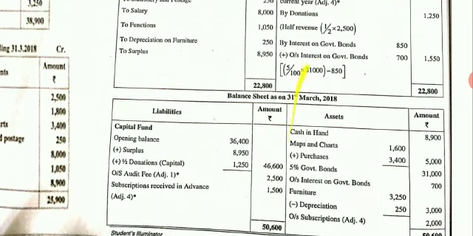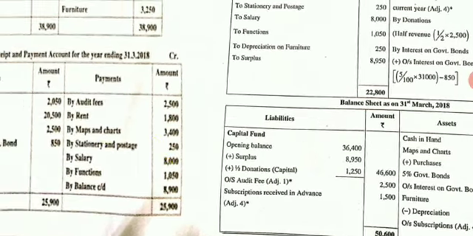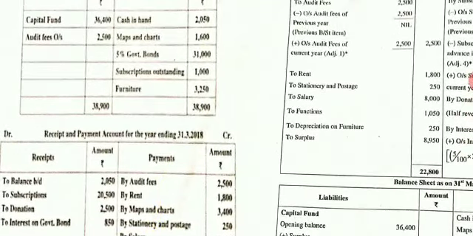Now when it is income of the next year, it is a liability for you. Come to your liability side of the balance sheet. Write subscriptions received in advance, outer column 1,500.